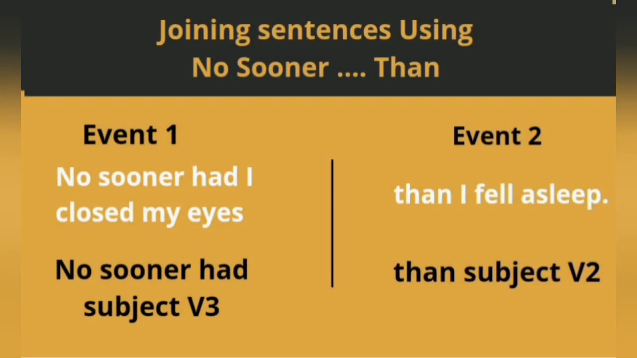Let's join two sentences using no sooner than. The structure is as shown. We know that there are two events here and we are supposed to combine those two now. So in event 1, we use no sooner, had, subject and past participle form of the verb. And in event 2, than, subject and past form of the verb.